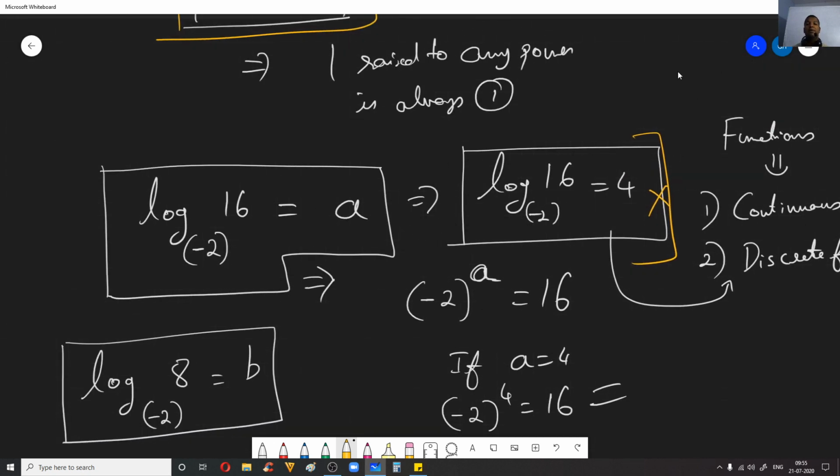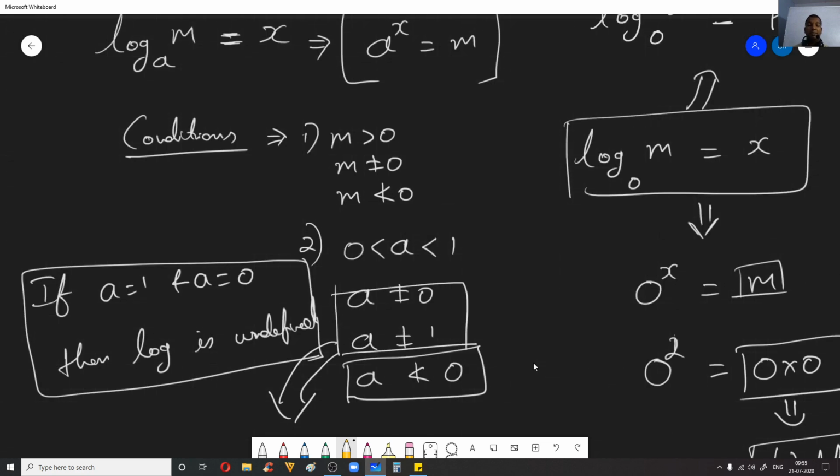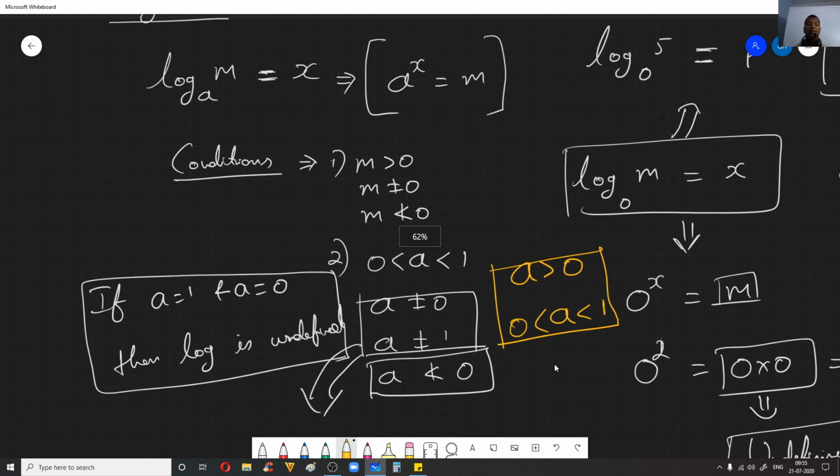Now what are the conditions for a? So a cannot be 0, it cannot be 1, it cannot be negative. It can only be positive, a must be greater than 0, and a can lie between 0 and 1, not equal to 0, not equal to 1. So these are the conditions on the base. Now depending on the value of the base, if it is greater than 1 or if it lies between 0 and 1, how does the graph look? How to plot the graph of logarithm? Now let us see that.